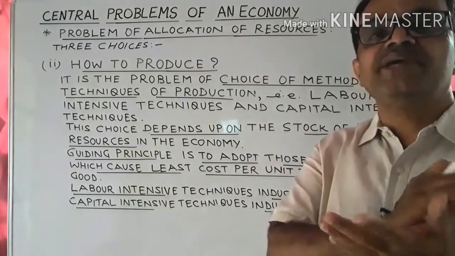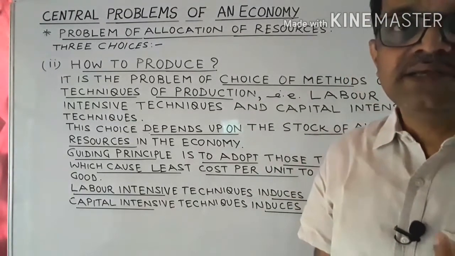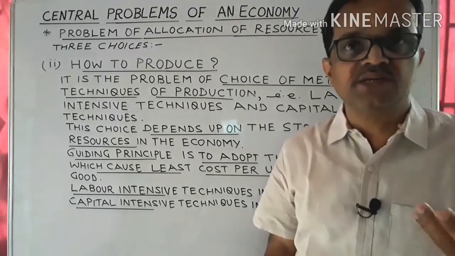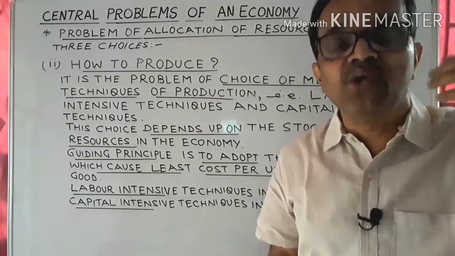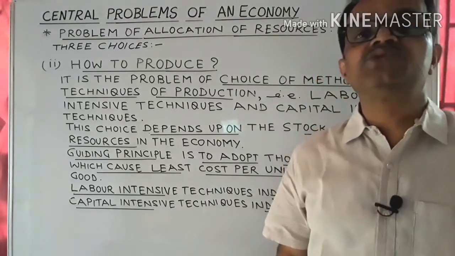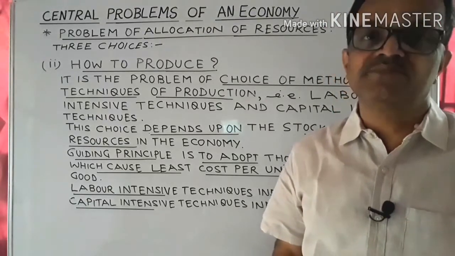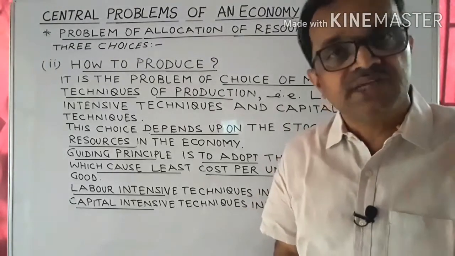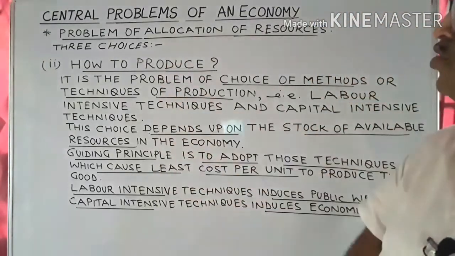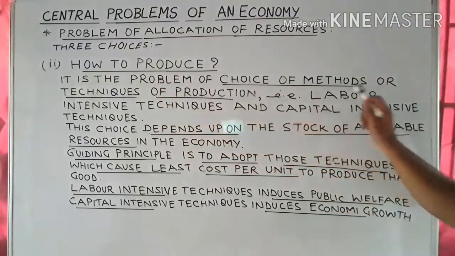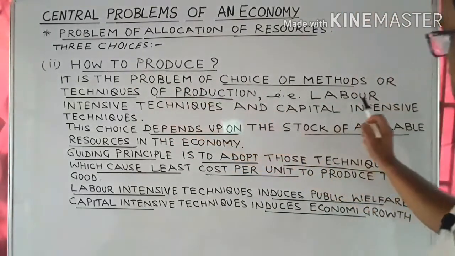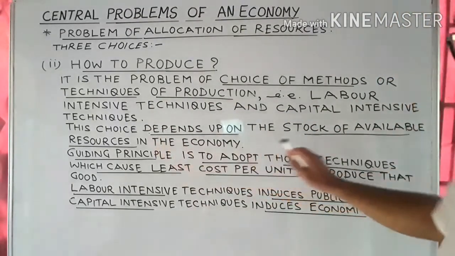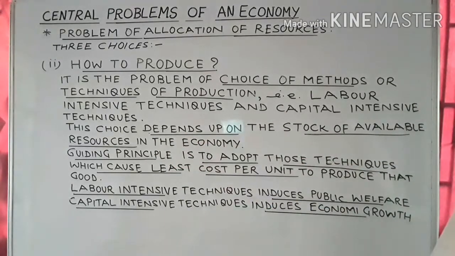Suppose if any economy has more labor and less capital, then the country or economy would obviously choose the labor intensive methods of production. But if a country has more capital and less labor, then it will choose the capital intensive methods of production. Means methods of production would depend upon the stock of available resources in the economy. That is the next choice before an economy, how to produce, which is the problem of choice of methods or techniques of production, that is labor intensive techniques and capital intensive techniques, and this choice depends upon the stock of available resources in the economy.